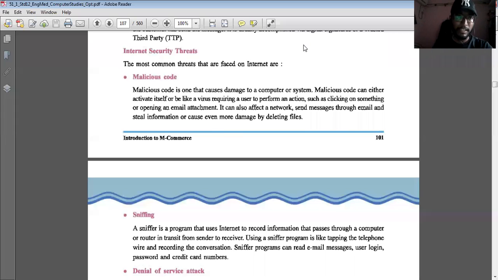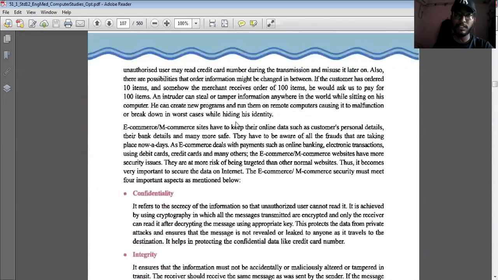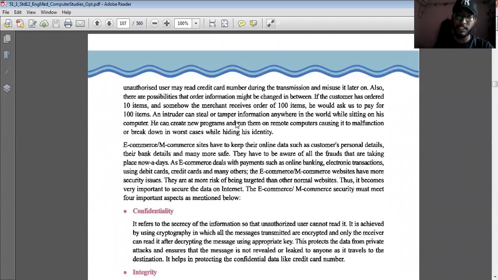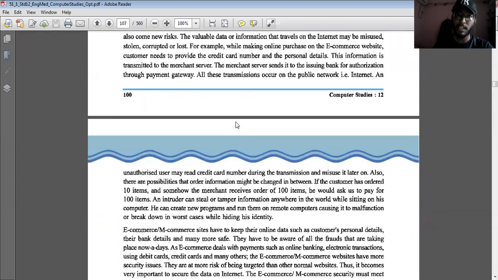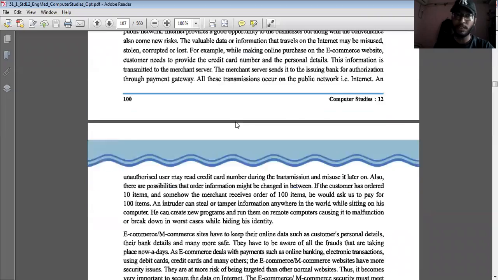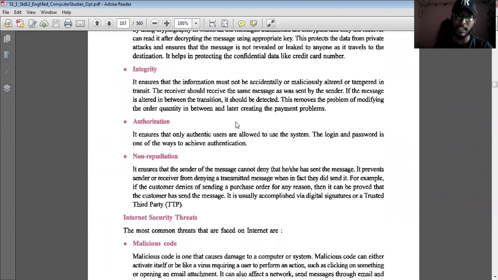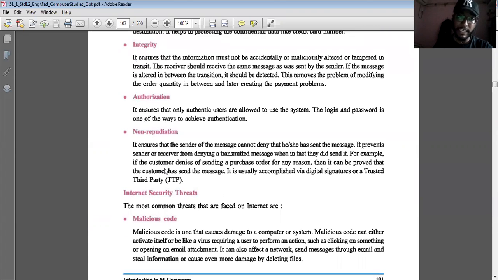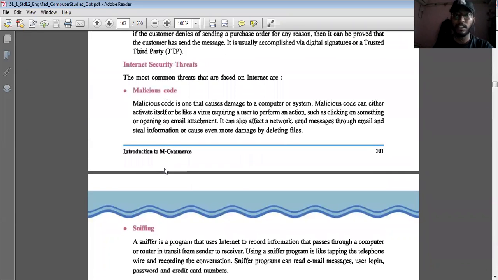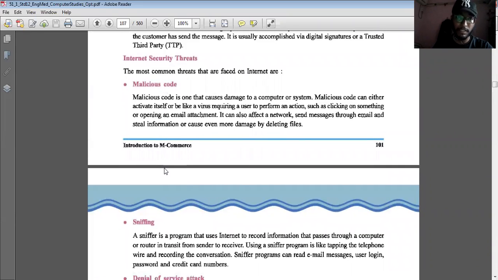Hello students. Now, in your previous period, we learned about security issues in m-commerce and e-commerce. In that topic, we had 4 points. The first one is confidentiality, second, integrity, third, authorization, and fourth is non-repudiation. The next is internet issues. What all issues we are facing on the internet will be discussed today.